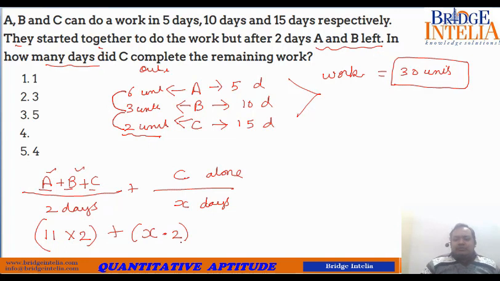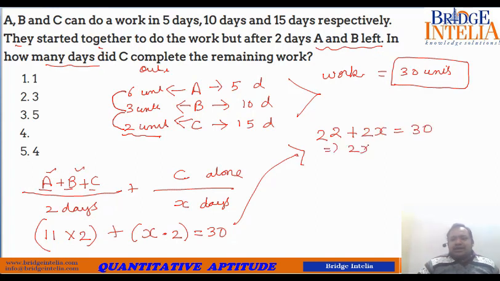This is the total output that we get and it has to be equal to 30 because the work is completed. If you solve, 22 plus 2X is equal to 30. So 2X is equal to 30 minus 22, 8. So X is equal to 4. So 4 is the correct answer.